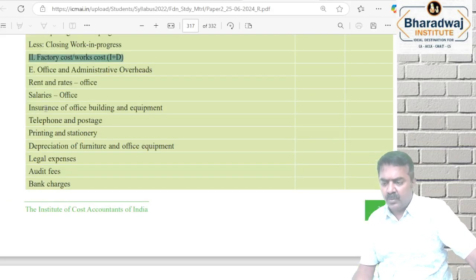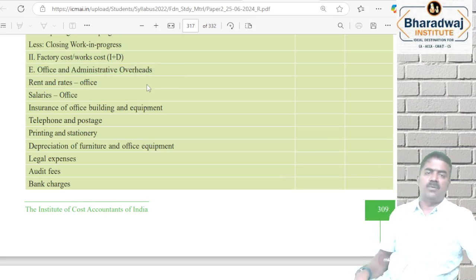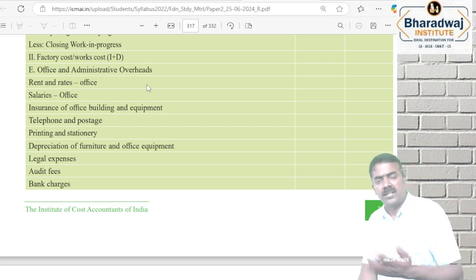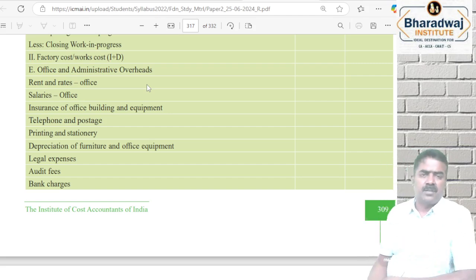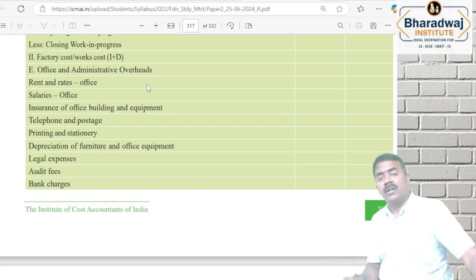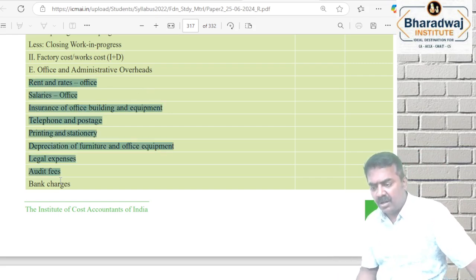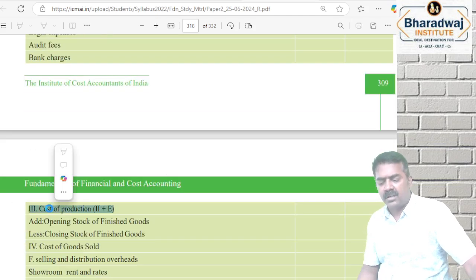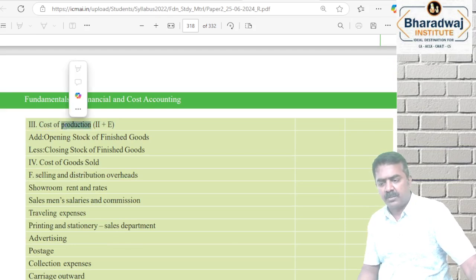Thereafter we add office and administration overheads. நான் சொன்னேன் இல்லையா, office people are involved in general administration, the legal team இருக்கலாம், finance team இருக்கலாம், costing team இருக்கலாம், general administrative இருக்கலாம். Administrative people coordinate all the functions, all the office expenses, that பண்ணா you will get which one? Cost of production. இந்த வருஷம் manufacture பண்ற goodsக்கு என்ன காஸ்ட்னு ஒர்க் அவுட் பண்ணுவோம்.